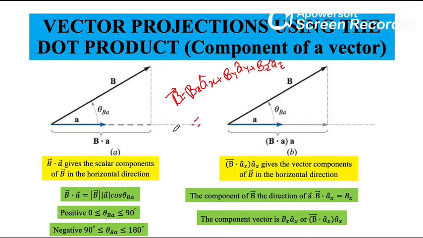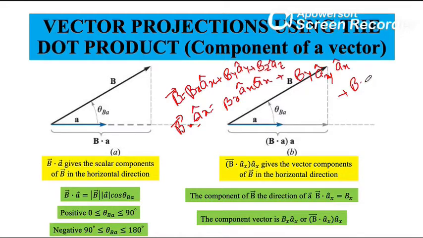So I have to multiply this vector with dot multiplication of vector with Ax. Since dot product is distributive, it will be Bx Ax hat dot Ax hat plus By Ay hat dot Ax hat plus Bz Az hat dot Ax hat.